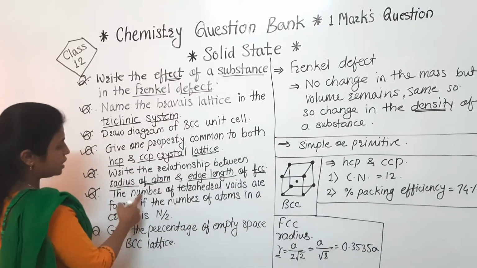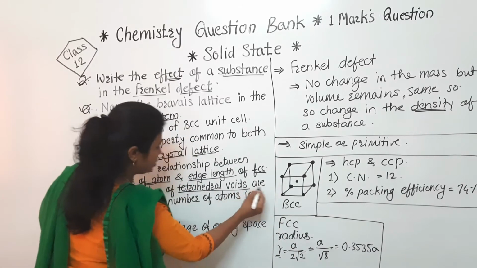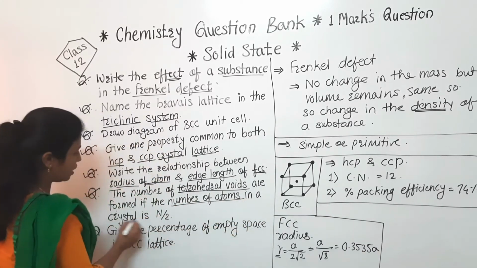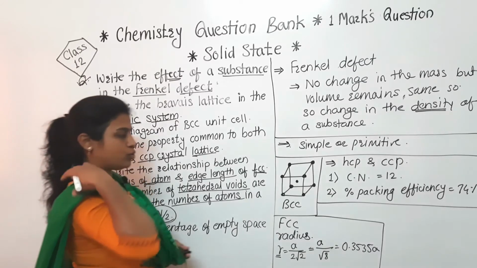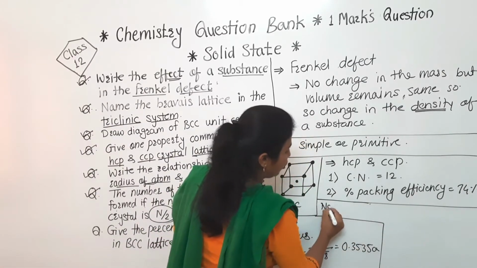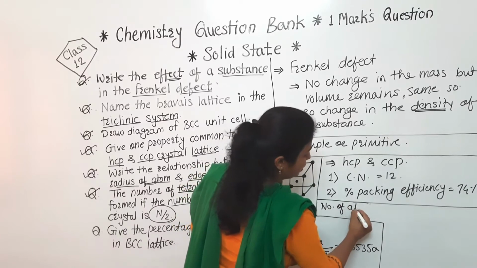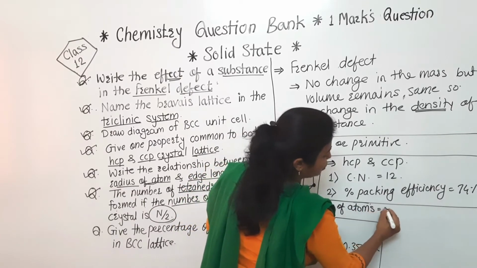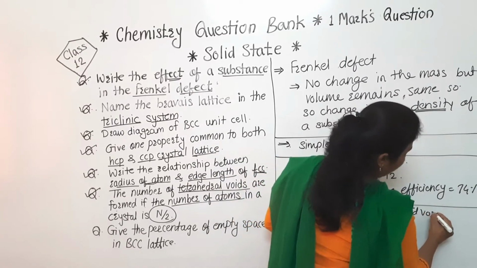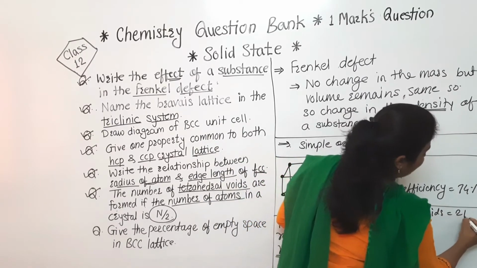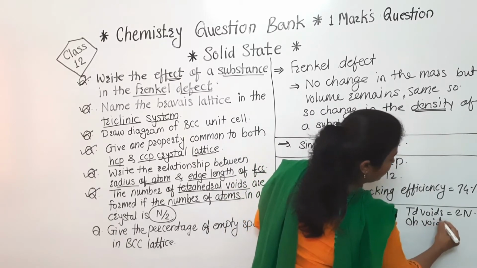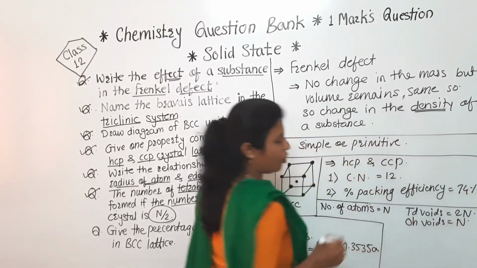Next question, the number of tetrahedral voids formed if the number of atoms in a crystal is n by 2. So firstly I will tell you one relation. If the number of atoms is equal to n, then the number of tetrahedral voids will be double that number of atoms, and octahedral voids will be equal to the number of atoms.